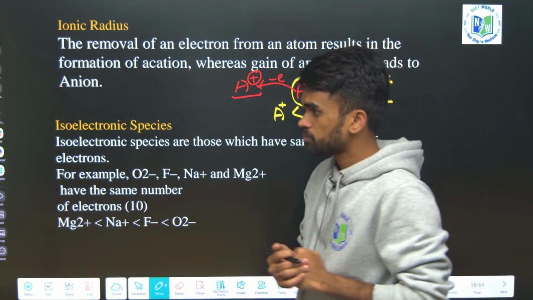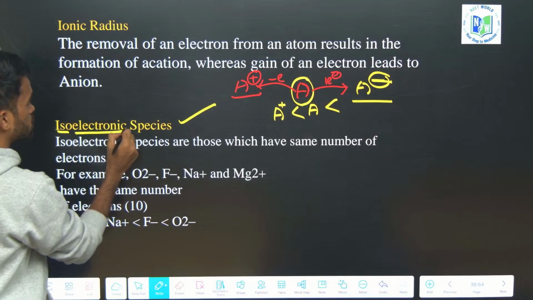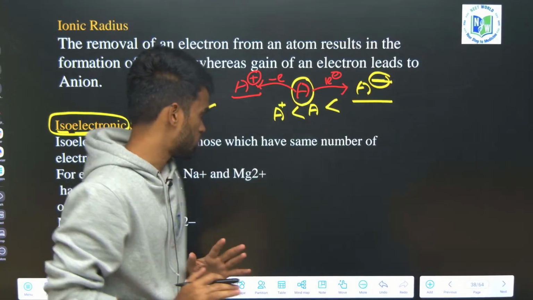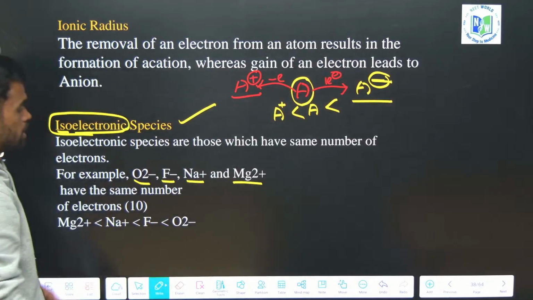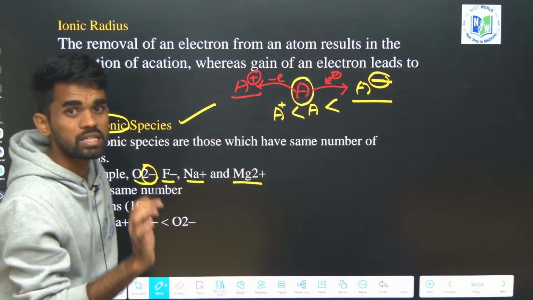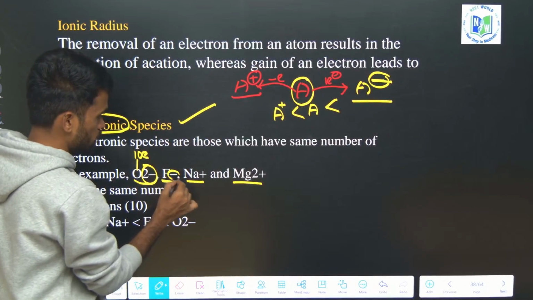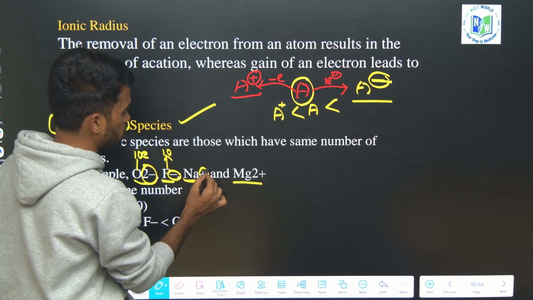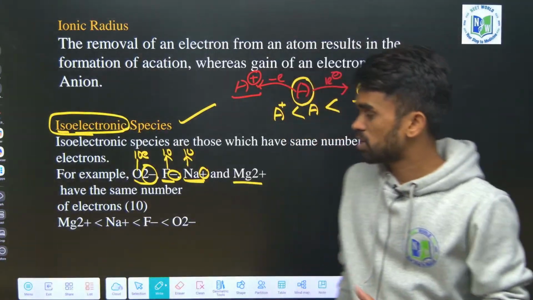Remember that. Next, isoelectronic species. What does it mean? Iso means same, so if the given species have the same number of electrons, we call them isoelectronic. For example, O2 minus, F minus, Na plus, Mg plus 2. The atomic number of oxygen is 8, but with minus 2, 2 more electrons were added, so it becomes 10 electrons. Fluorine, atomic number 9, with minus 1, also becomes 10 electrons. Sodium, atomic number 11, removed 1 electron, so it becomes 10 electrons. So all these species have only 10 electrons.